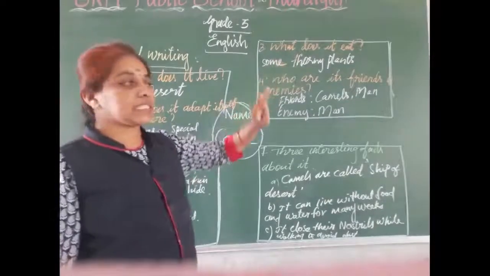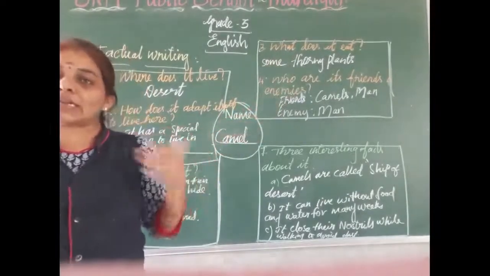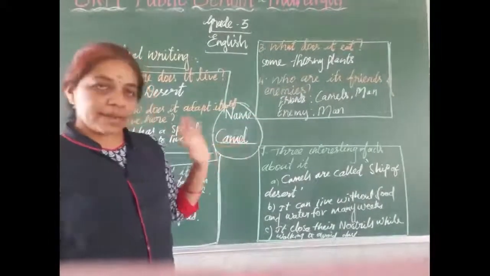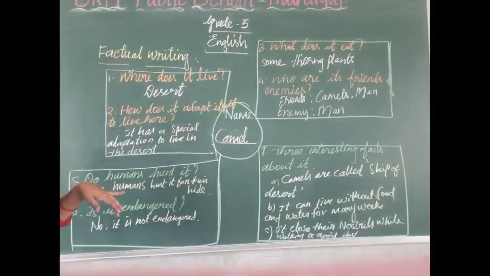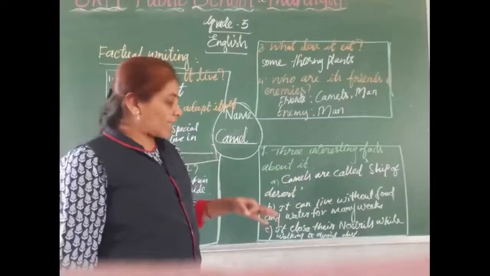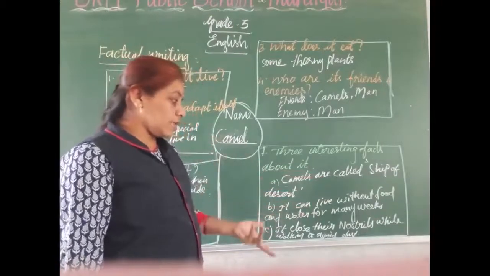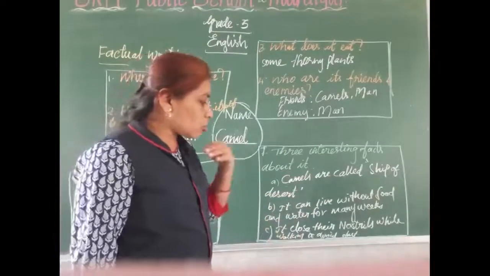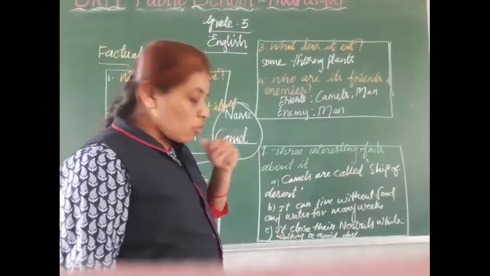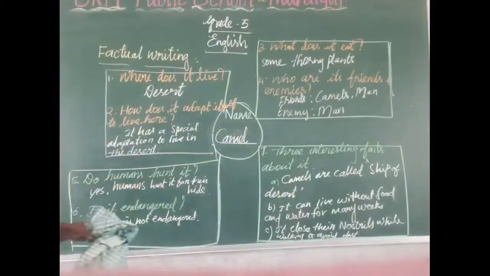Next, what does it eat? Some thorny plants. Who are its friends or enemies? Its friends are camels and man. Enemies? Man. Next, do humans hunt it? Yes, humans hunt it for its hide. Then, is it an endangered animal? No, it's not an endangered animal. Three interesting facts about it. Camels are called the ship of the desert. It can live without food and water for many weeks. Next, it closes its nostrils while walking to avoid dust affecting the lungs. So, shall I make it as a sentence?